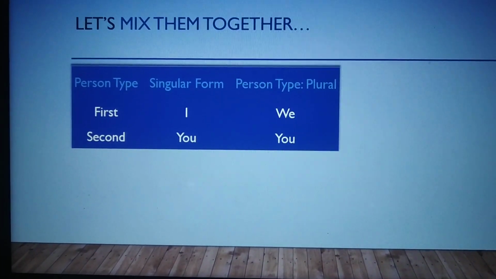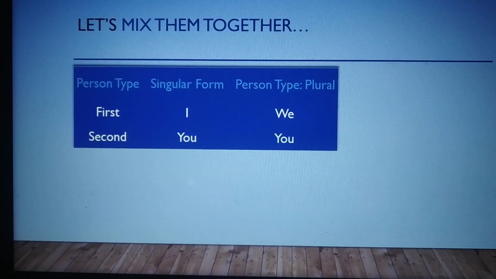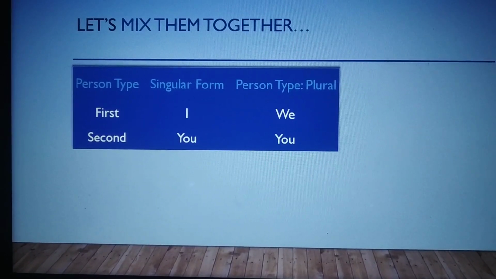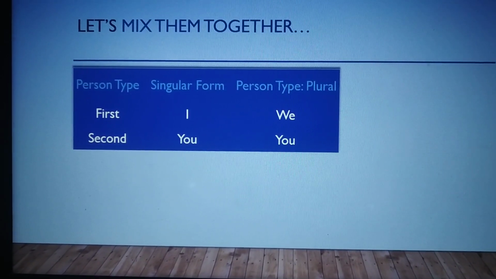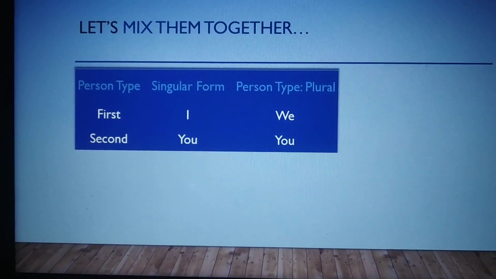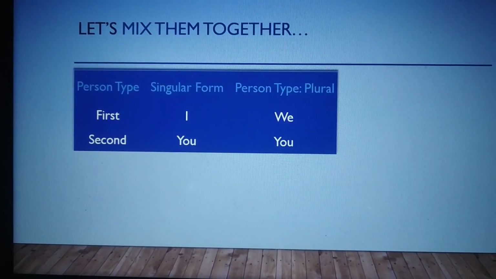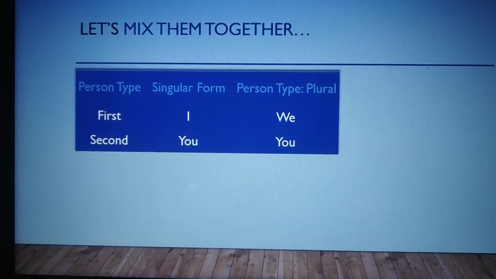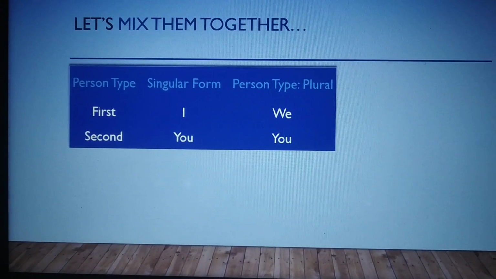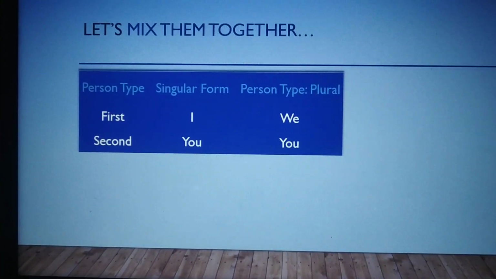Okay. So first person type, singular form is I, person type plural is we. So I am Manpreet. We are studying. Okay, we all are studying. So plural form of first person type is we. I am studying, we are studying are the examples. Second person type is you, singular form. Plural form of second person type is also you. Let's go to next page and add the verb.